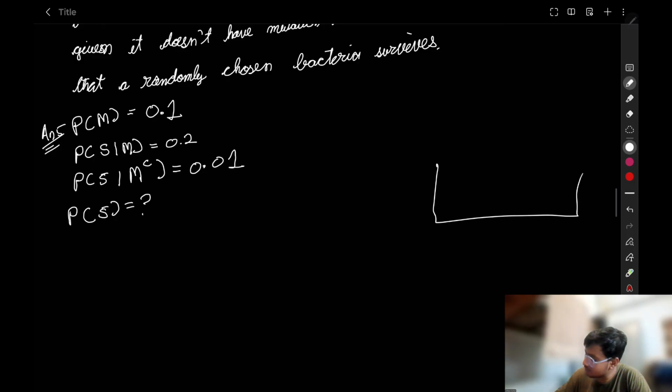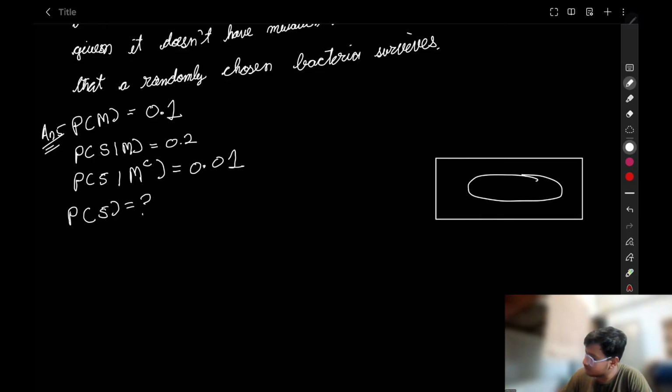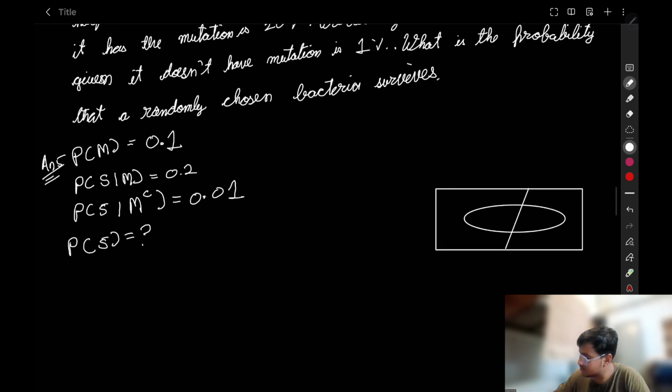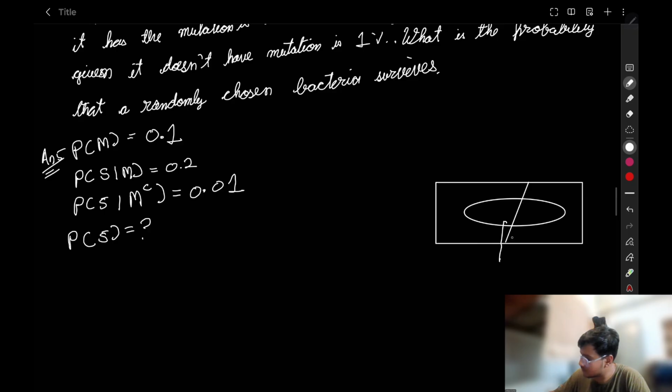We are drawing a Venn diagram. So what is this probability? This is the probability that the bacteria survives, S. This part is mutation and this part is mutation complement.